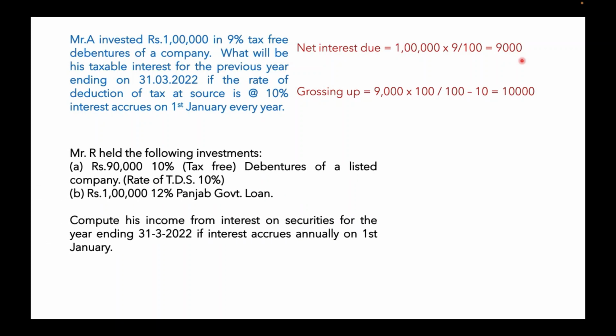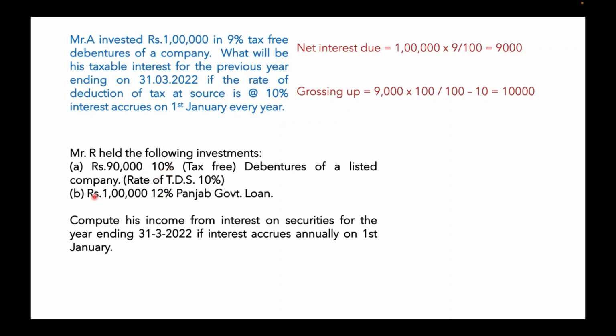Another question. Mr. R held the following investments. First one is 90,000, 10 percentage tax free debentures. Again, this is a tax free debenture. They have given you the interest rate. So you have to gross it up when the interest rate is given for tax free securities.